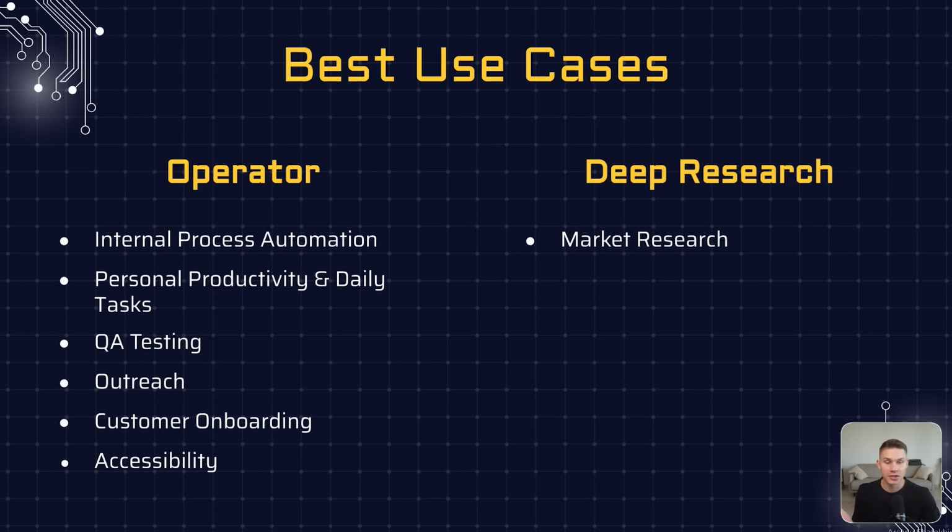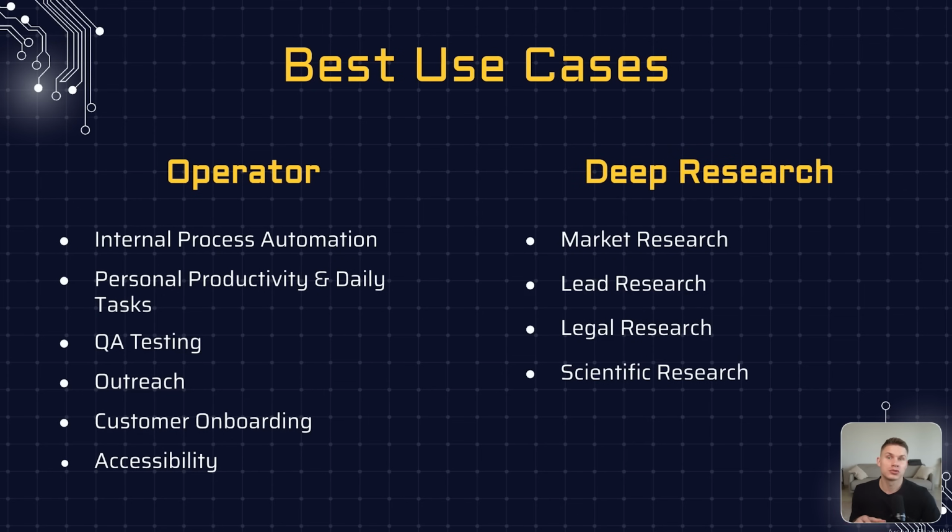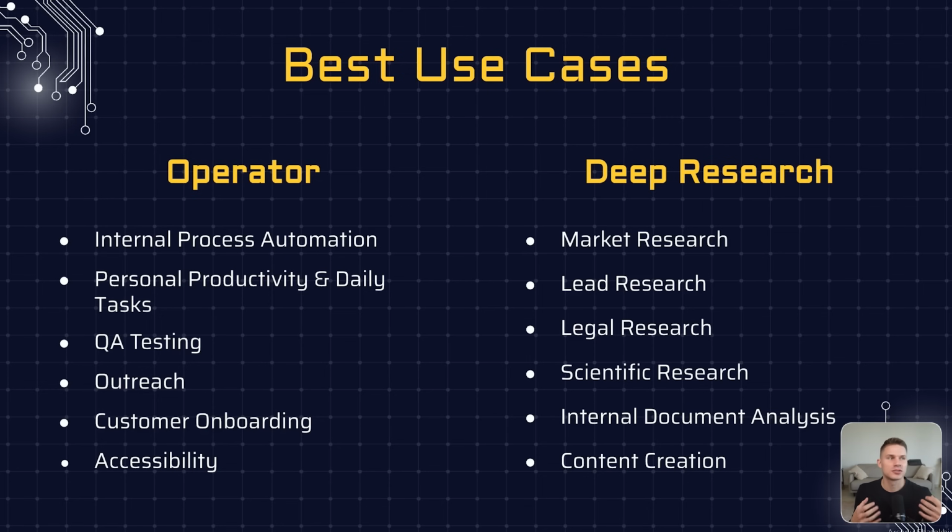So it can be stuff like market research, lead research, legal research, scientific research, or it can even be internal document analysis. This is something that OpenAI hasn't released yet, but something they mentioned in their blog post is that later on in the API, you will be able to use deep research with your own private internal data, which can actually be huge for enterprises and other customers that heavily rely on data, like for example, marketing agencies.